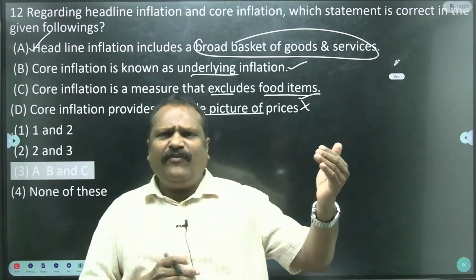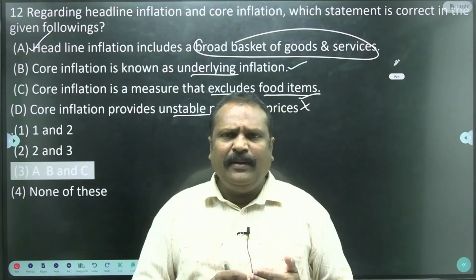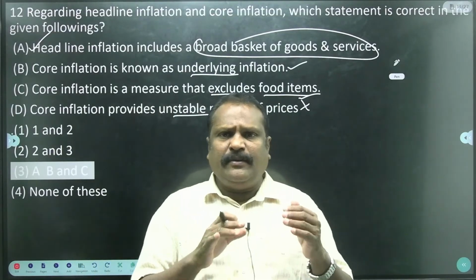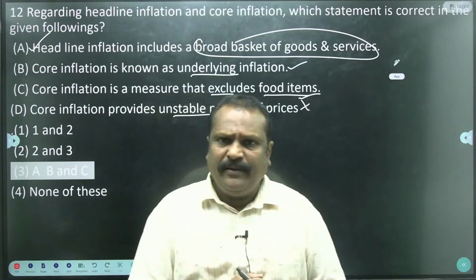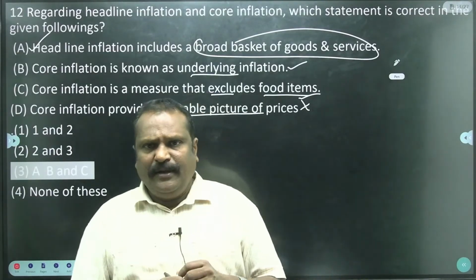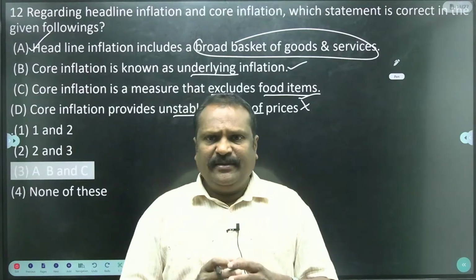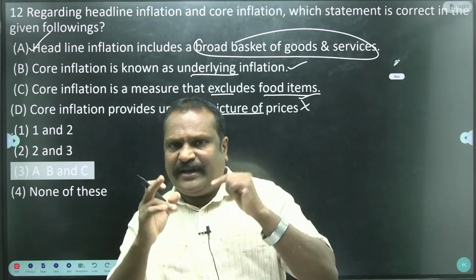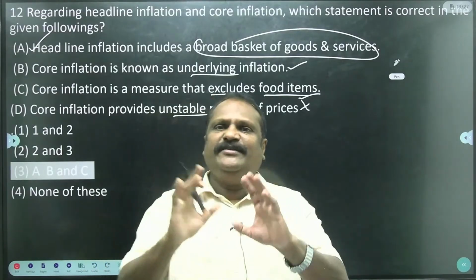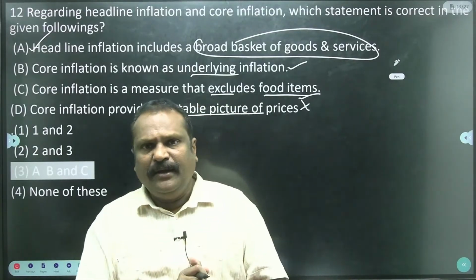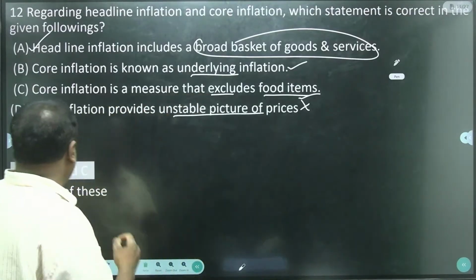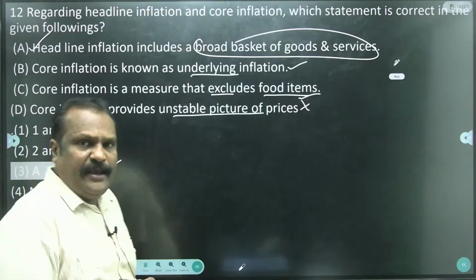See, when there is a small flood in the states, the agriculture and vegetables are destroyed. When the vegetables are not there, automatically inflation will increase. So headline inflation includes the vegetables, whereas core inflation doesn't include them. That's why it is a very peaceful inflation, so it promotes stability. Okay, then the answer is A, B, C. A, B, C is the answer.